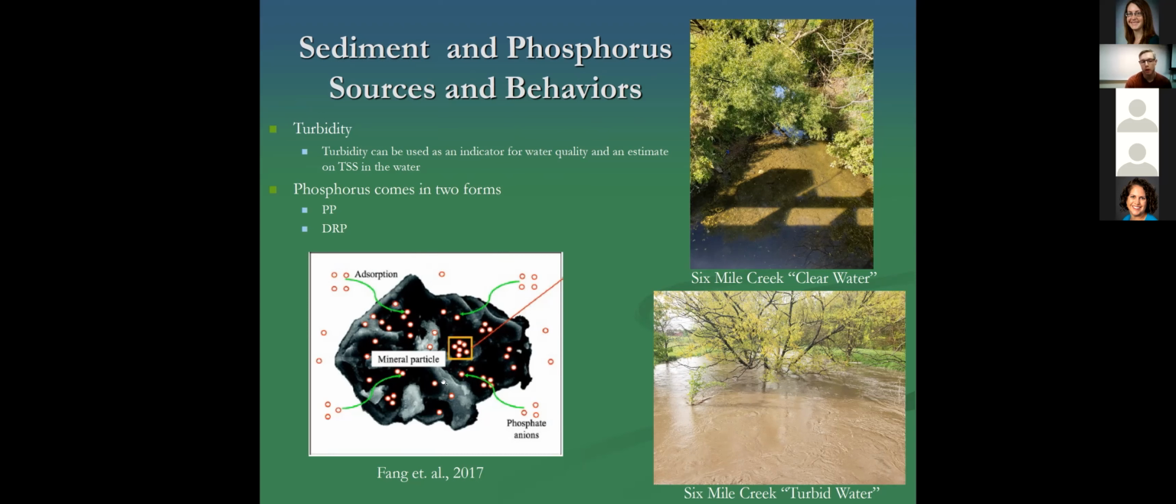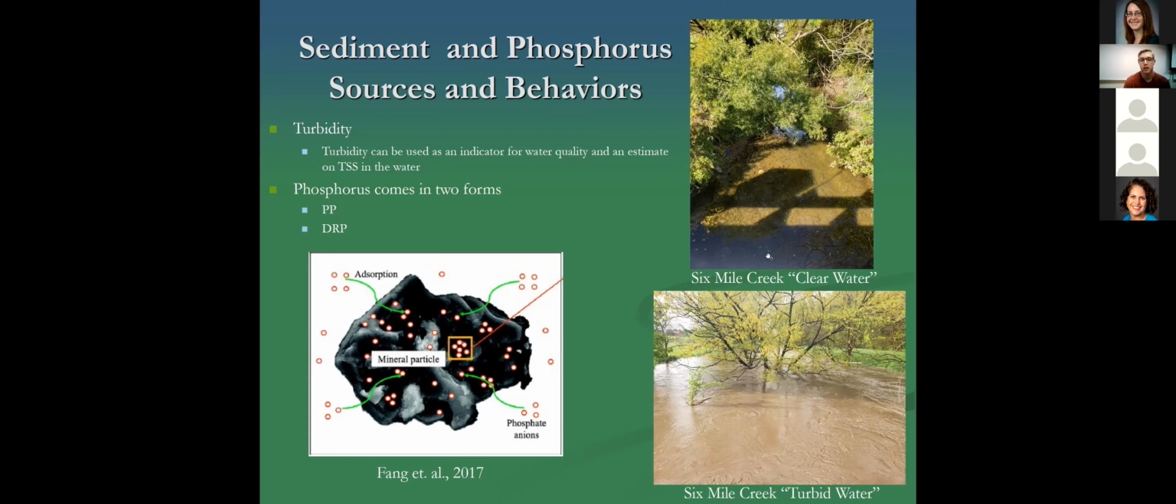Here we have a mineral particle, and these red circles and dots represent phosphate ions that are adsorbing onto this sediment particle and allowing it to be transported along with the sediments as they move downstream. These introductions into streams tend to be from storm events and driven from overland flow as well as tile drainage here in the Midwest. These pictures on the right represent some of the field conditions explaining the turbidity that we see at the 6 Mile Creek study area.